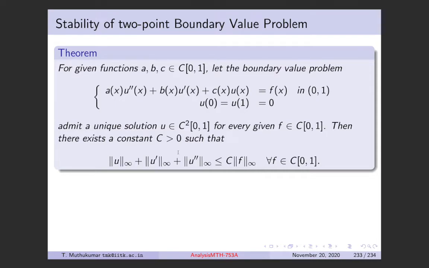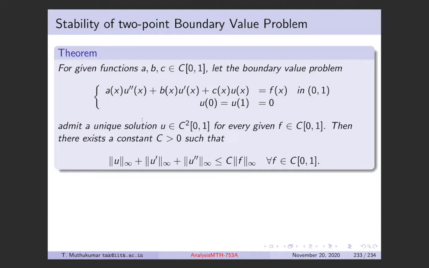So the difference between the solutions cannot blow up or be very nasty, right? It is controlled by the change that you make. That is what stability means. And usually we study stable systems because stable systems are easier to understand and probably easy to handle.